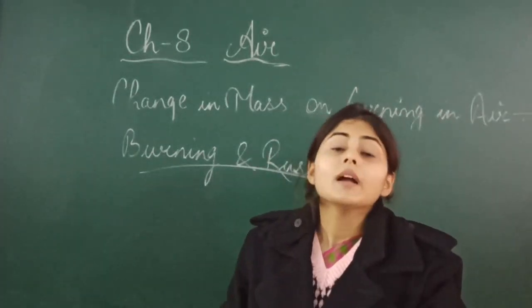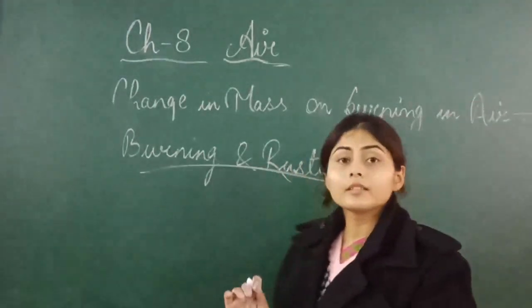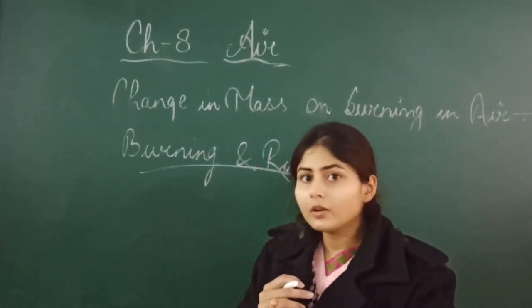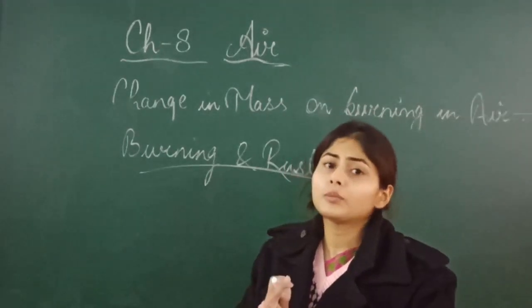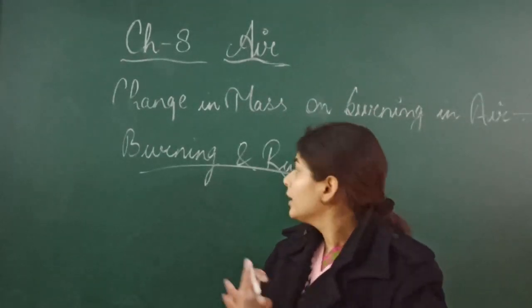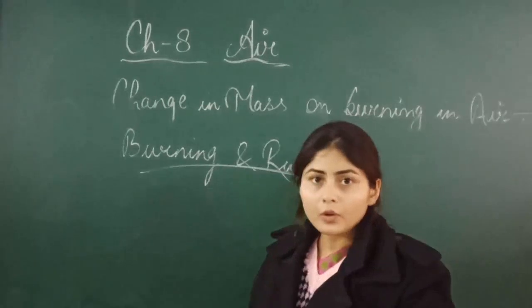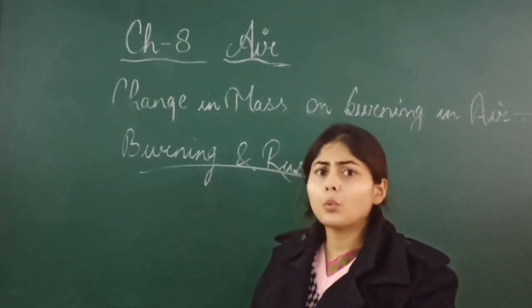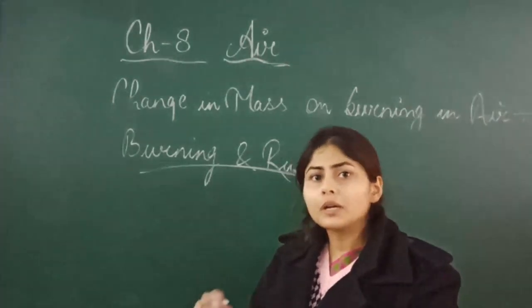Okay, now this rusting needs, as I told you, moisture, means water or water vapor, and oxygen. Both the things it requires to get rust on an iron object, or an iron object gets rust only in these two conditions.